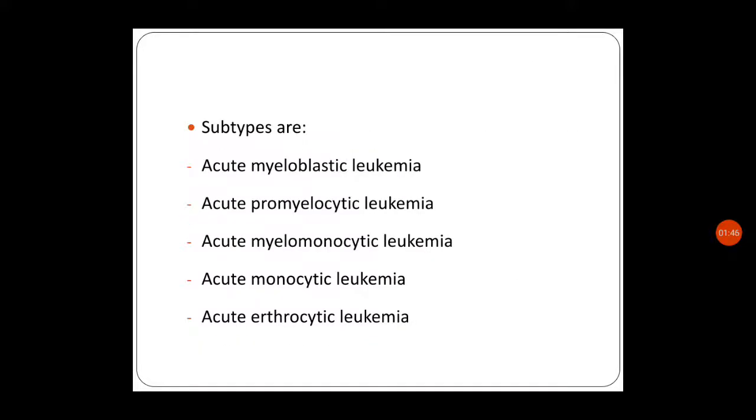Regarding subtypes, there are mainly 5 subtypes: acute myeloblastic leukemia, acute promyelocytic leukemia, acute myelomonocytic leukemia, acute monocytic leukemia, and acute erythrocytic leukemia. These are based on the type of cells which are involved, or the type of cells which become immature. This is the basis of these subtypes.